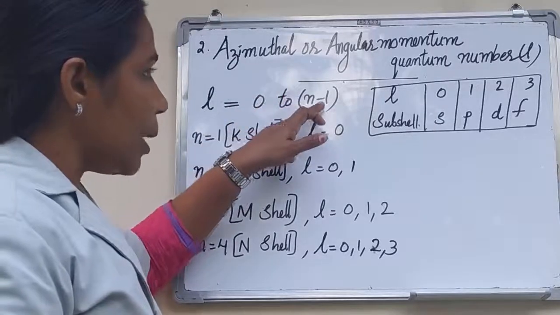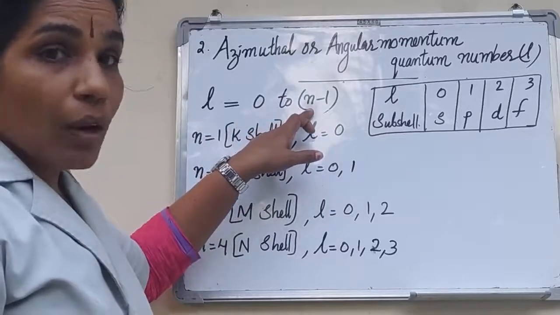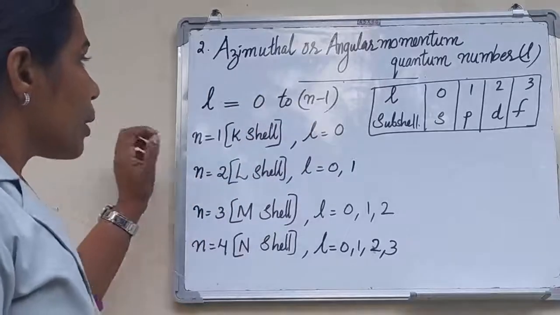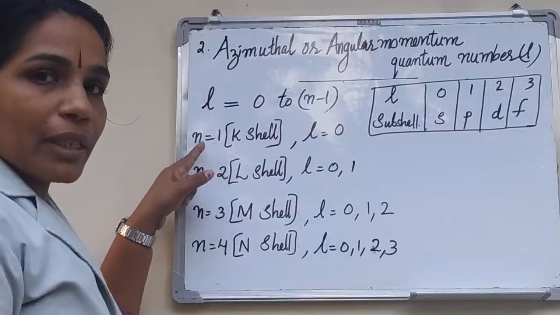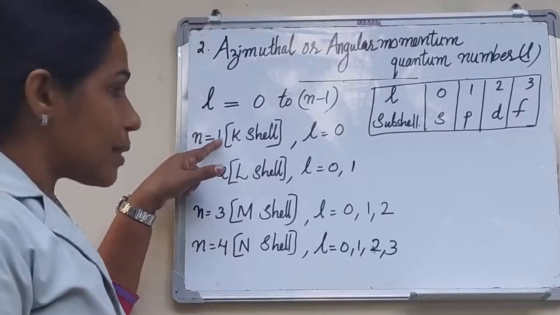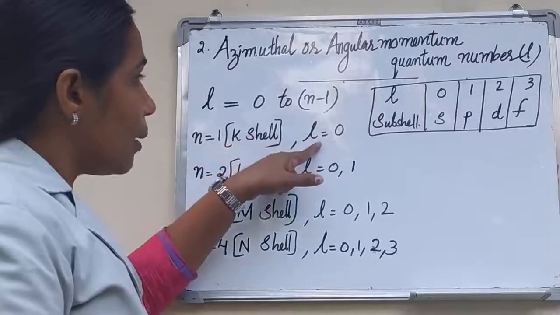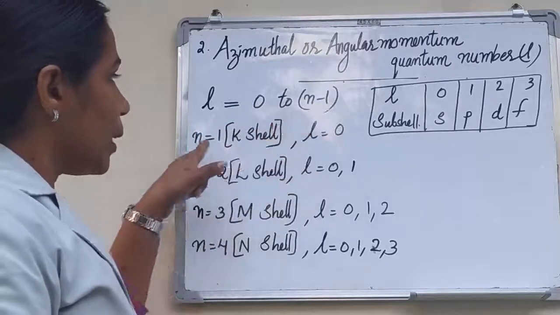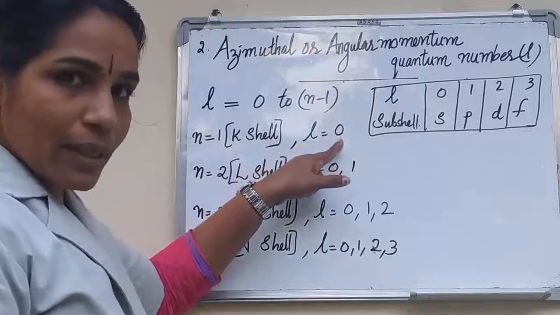L is equal to 0 to n minus 1. Here n is the principal quantum number. When n is equal to 1, we know that the electron is present in the K shell. Then what about L? L is equal to 0 to n minus 1. Here n is equal to 1, so L is equal to 0, isn't it?